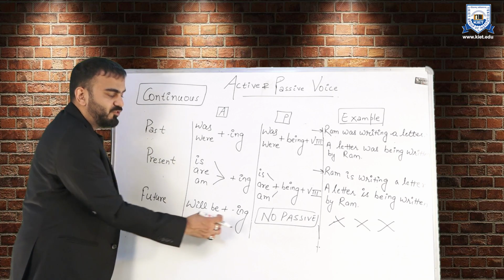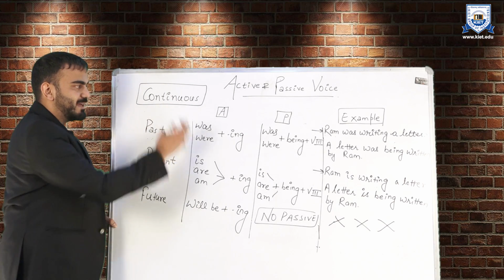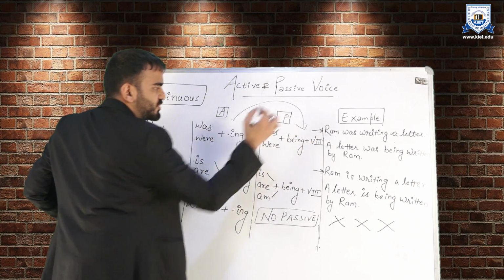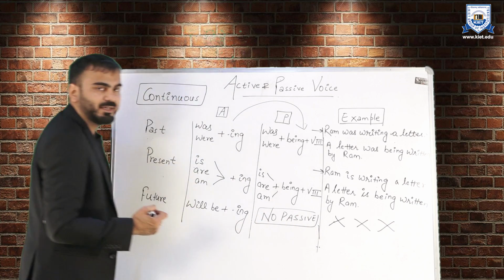So I will be traveling to Delhi tomorrow. I will be going somewhere. So these are the examples of active side. Now let us quickly understand the conversion. So you are now aware that the past participle form has to be there.